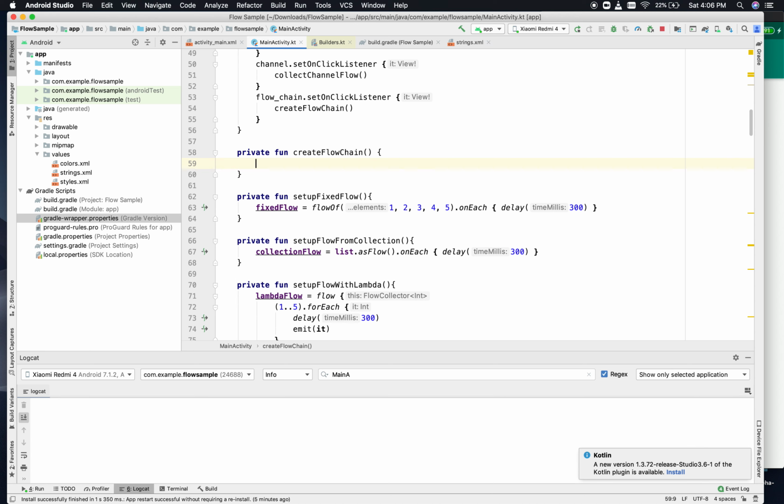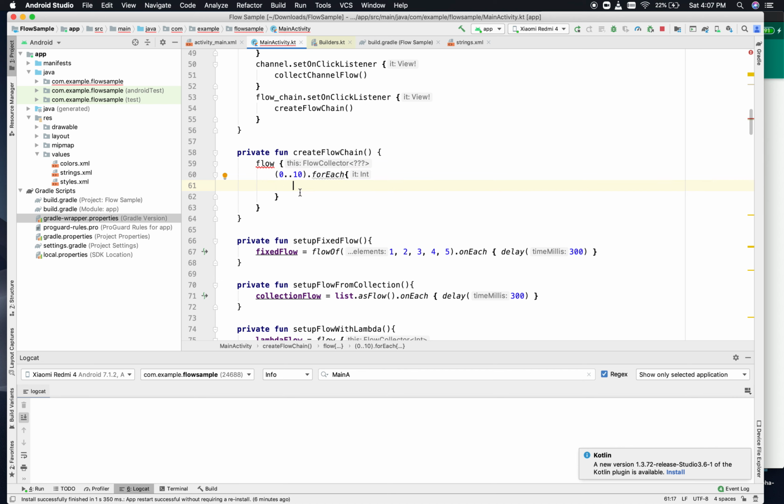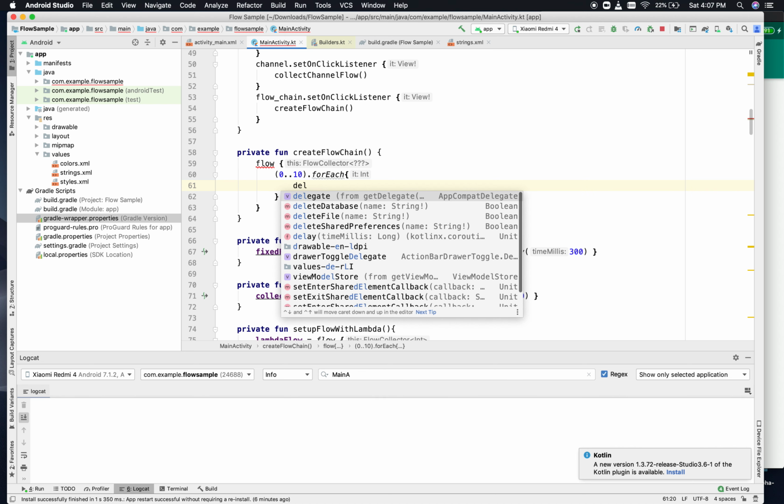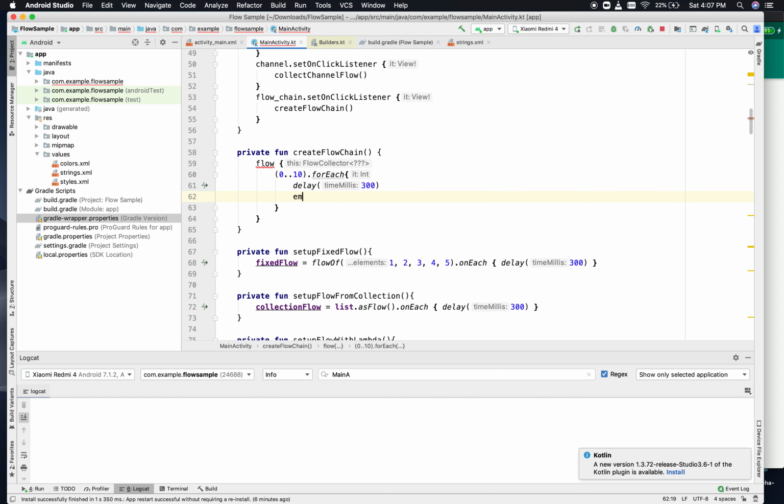In order to create a flow chain, we'll be using a flow block. For that I'll be using this, and we have to pass the implementation of the flow collector, right? So I'll do it like this, and for each item we'll have some operations. So what are the operations? Maybe we'll put a delay, let's suppose a 300 millisecond delay, and we'll emit each item one at a time.